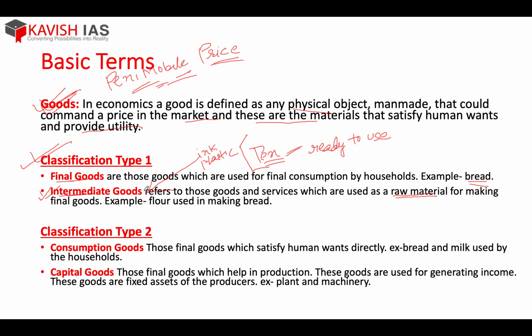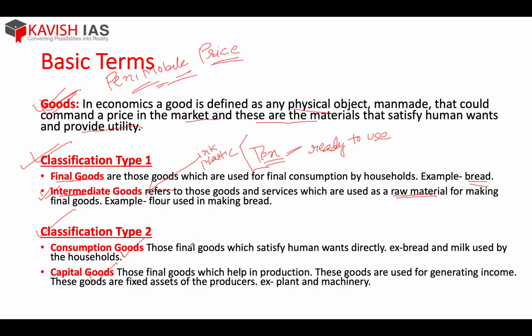These are the basic differences between intermediate goods and final goods. Intermediate goods are used in the process of making a final good, and final goods are those goods which are ready to consume. So we are done with the first classification. Now come to the second classification. The second classification is consumption goods and capital goods.